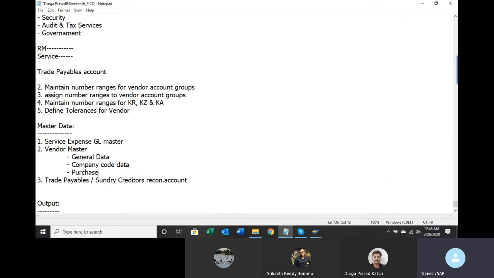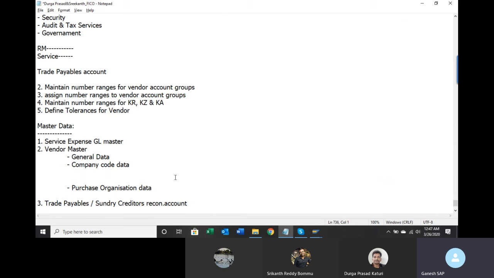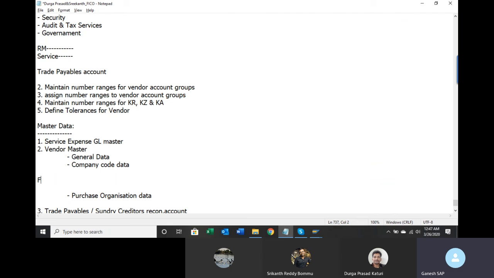And third one is purchase organization data. In this one, purchase order relevant information will be there. What is the currency for purchase order? All that information will be in the purchase organization data. Normally FI people, FICO consultants will be given access to FK01, 02, 03.